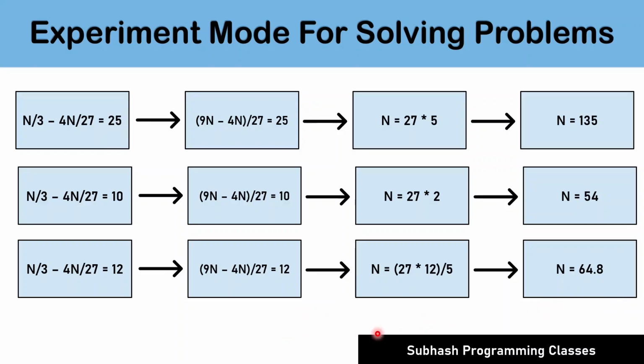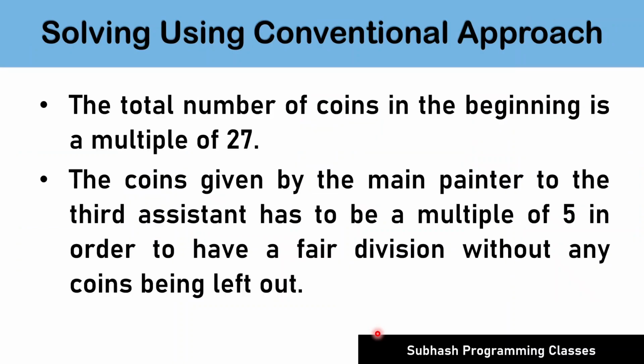This is the beauty of experimenting with numbers. Therefore, after experimenting and evaluating with 3 or 4 values, you can conclude the following. First, the total number of coins in the beginning is a multiple of 27. Second, the coins given by the main painter to the third assistant has to be a multiple of 5 in order to have a fair division without any coins being left out. Isn't it? Experimenting and evaluating like this will help you judge the problem and arrive at the root cause of the problem immediately, and you will be much better prepared to solve more such problems in the future. Now, if you want to solve the same problem using the lateral thinking method, then you must start with an assumption.